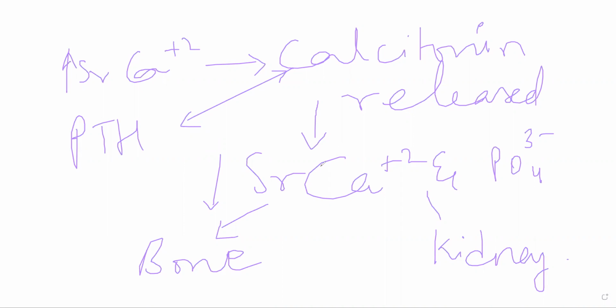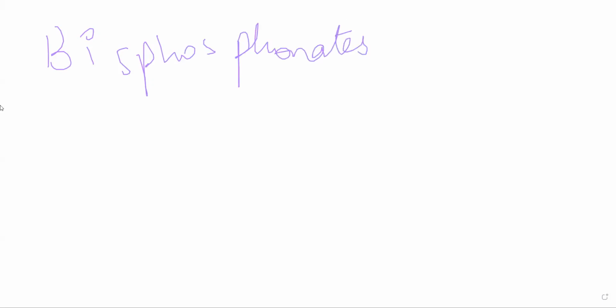Now coming to drugs that can be used in bone disorders, whether rickets or osteomalacia, all of those. There are essentially four, technically three different drugs. You have bisphosphonates, then there is raloxifene, and then there is vitamin D.